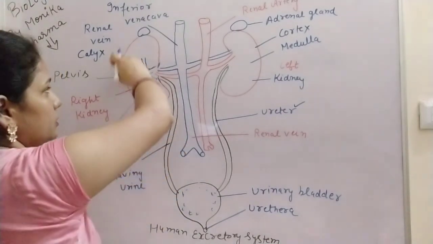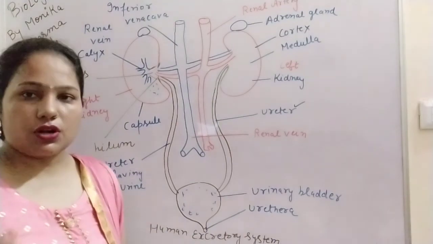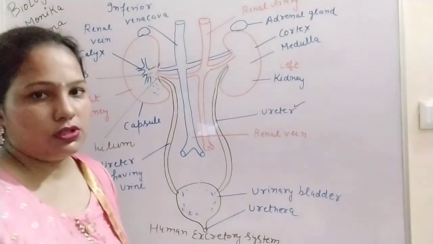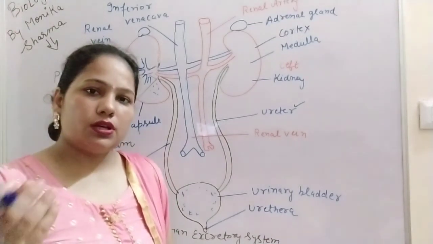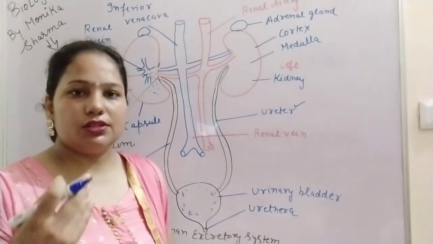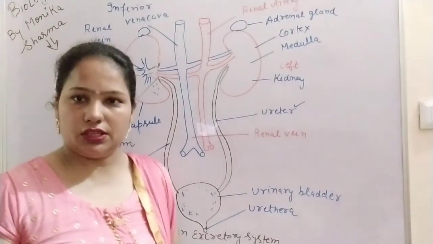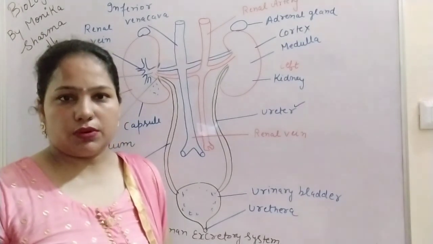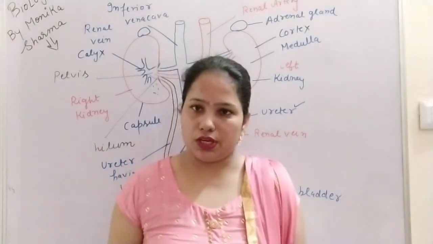In the kidney, filtration of the blood takes place, because the structural and functional unit of the kidney is the nephron, that we will discuss in our next video. There are millions of nephrons present in the kidney, and inside the nephron the filtration takes place.